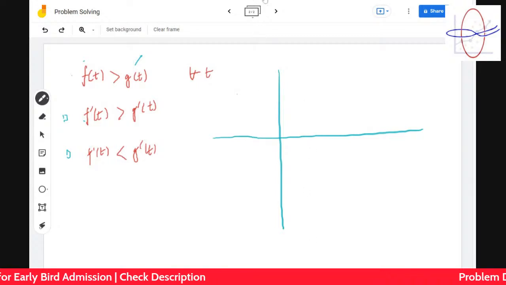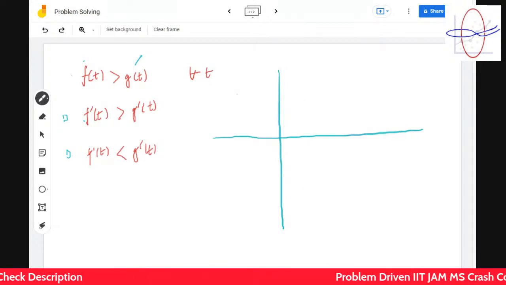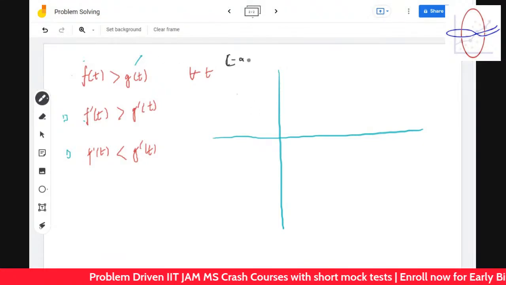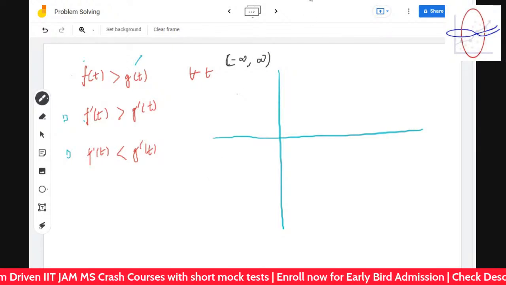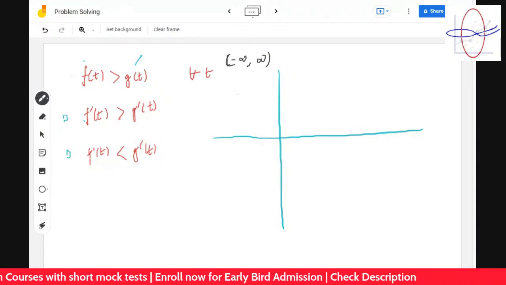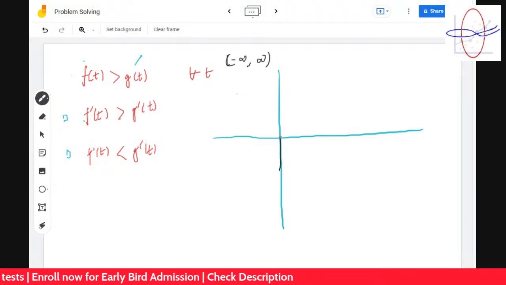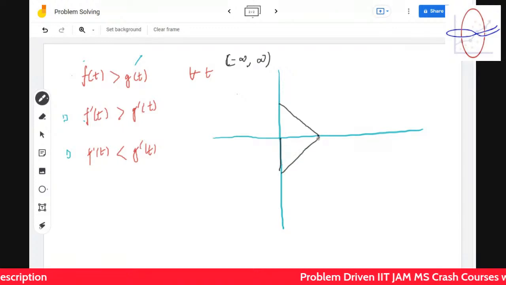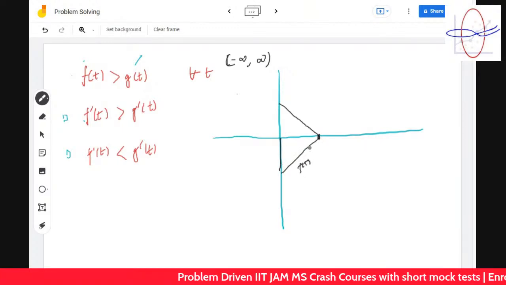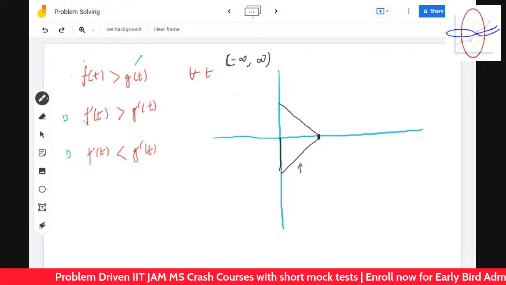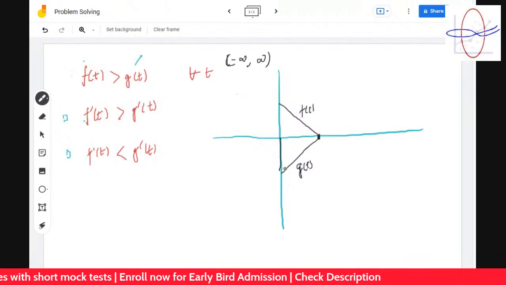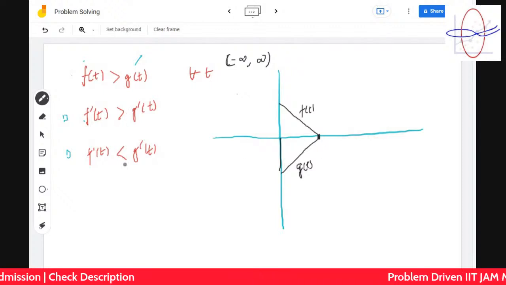Okay, so you're telling it over a specific interval. Follow me. Can you tell it over, let's take the range to be minus infinity to infinity? But actually Ptolemy's thing is correct. I think she told this type of function, like let's take 0 and 1. So for this type of function on 0 and 1, these are the two functions. This is the f of t, and sorry, this is the g of t. It's increasing, and this is the f of t. It's greater than or equal to this. But the derivative, you see, this is decreasing, less than 0 derivative, and this is greater than 0. So it's not the same.